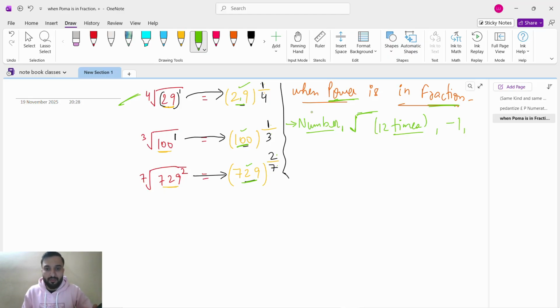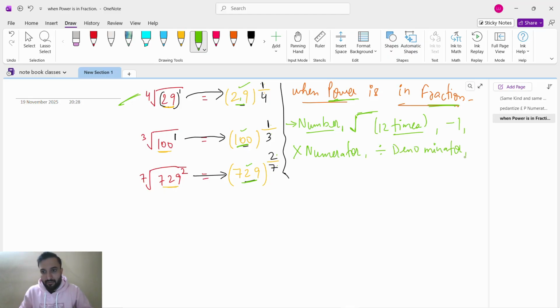First of all, we take the number. Only the number will change here. The second step will remain the same: we have to press the square root 12 times, whatever the number is. Then the third step will remain the same: we have to do minus 1. After that, multiply with the numerator and divide by the denominator.